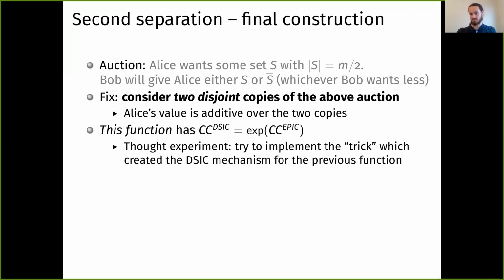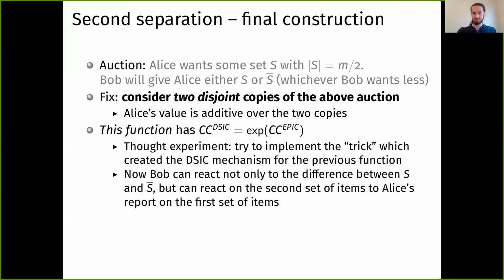And again, we won't go too deep into the proof, but here's one little thought experiment you can use to think about why this might start to be hard. Try to implement the trick that we used to make a DSIC mechanism before, when there was only one set of items. This trick of having Alice hide information. Well, now Bob can react to way more than just the difference between S and S bar. Now he can react to Alice's report on the first set of items, and he can condition what he'll give Alice on the second set of items based on what Alice says about the first set of items.